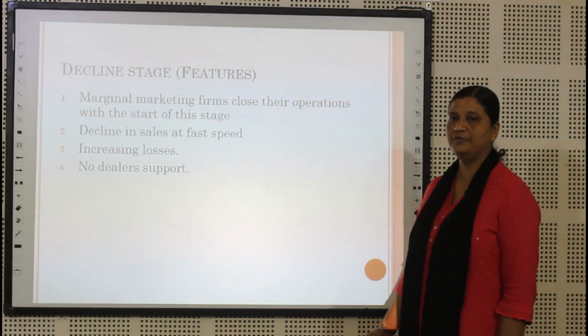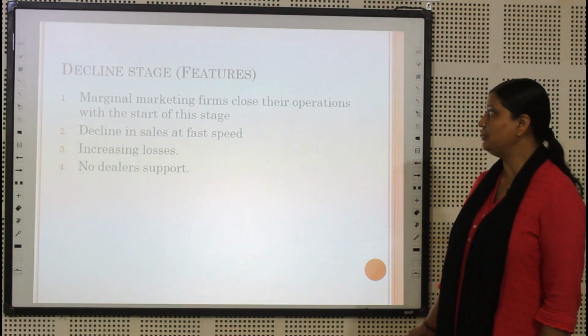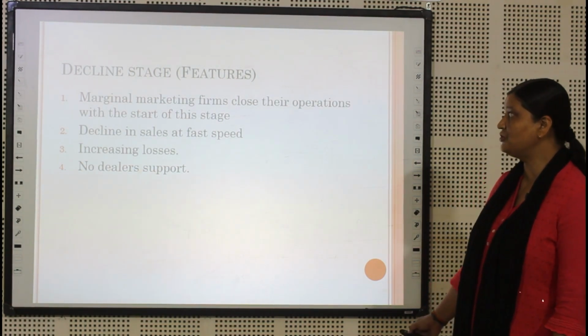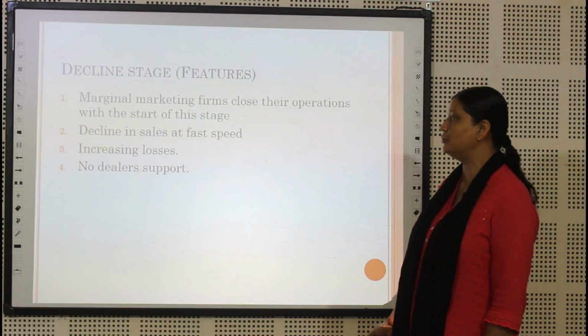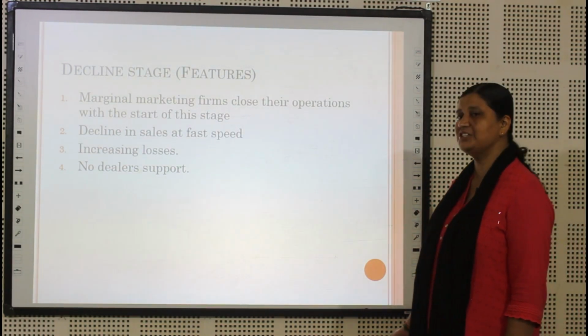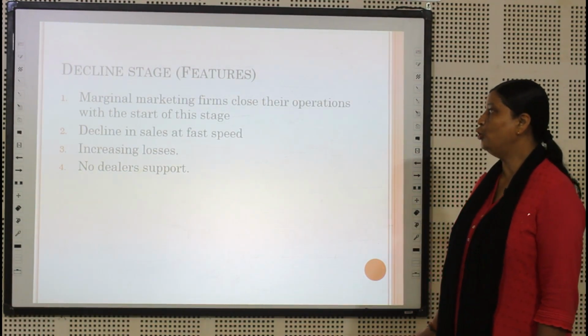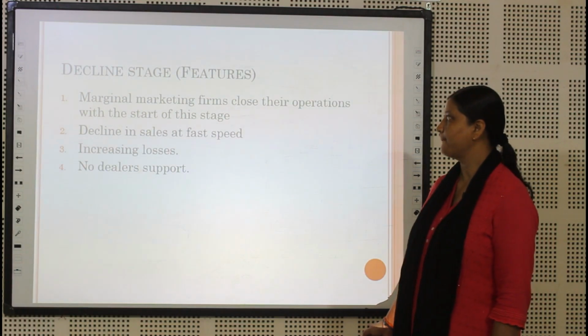And now the features of the last stage, that is the decline stage. In this stage marginal firms close their operations with the start of the stage, there is a decline in sales at a fast speed, increasing losses, and no dealer support.